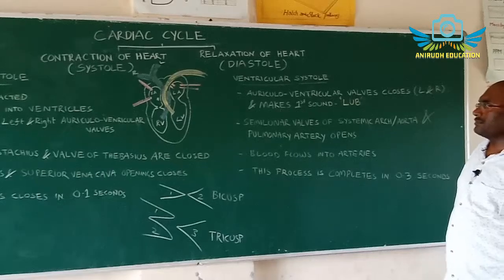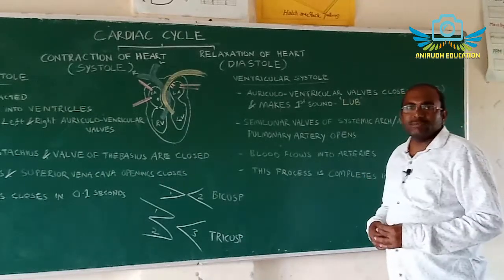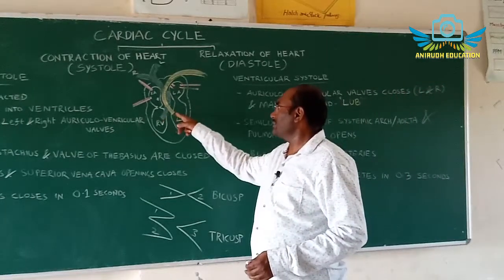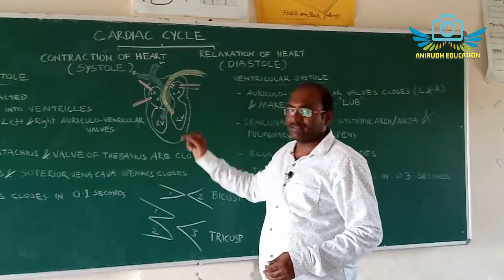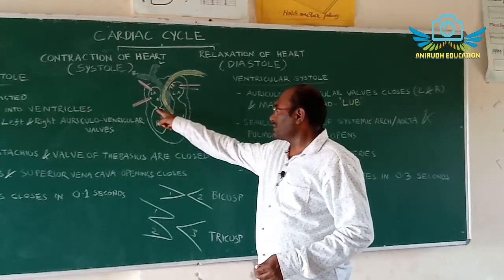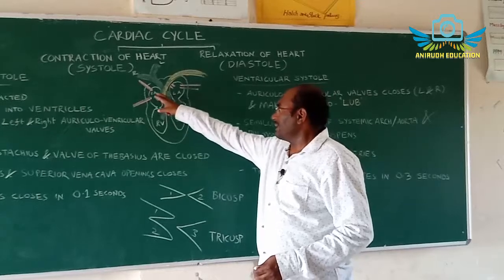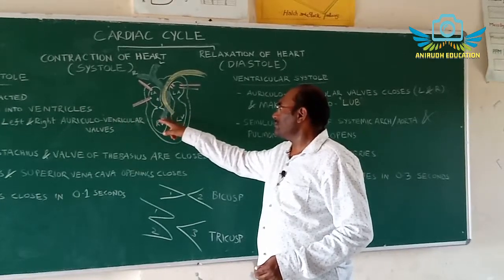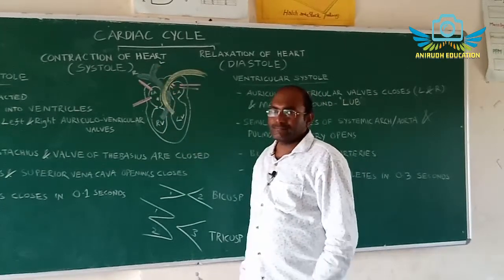Now what happens? The semilunar valves open. Where are the semilunar valves present? The pulmonary artery and the systemic artery have semilunar valves. After closing of the tricuspid valve and bicuspid valve, the deoxygenated blood is pushed into the pulmonary artery.